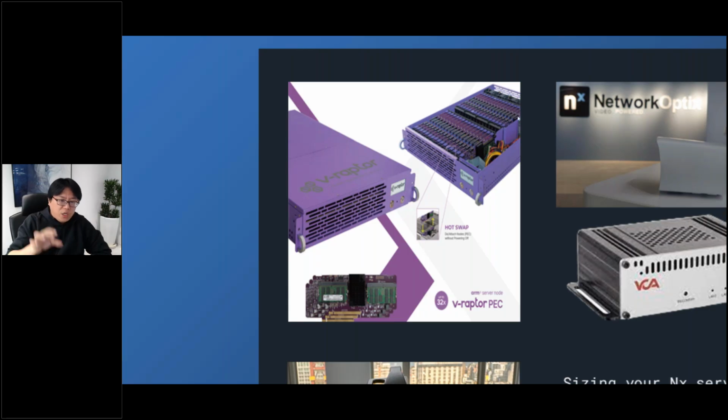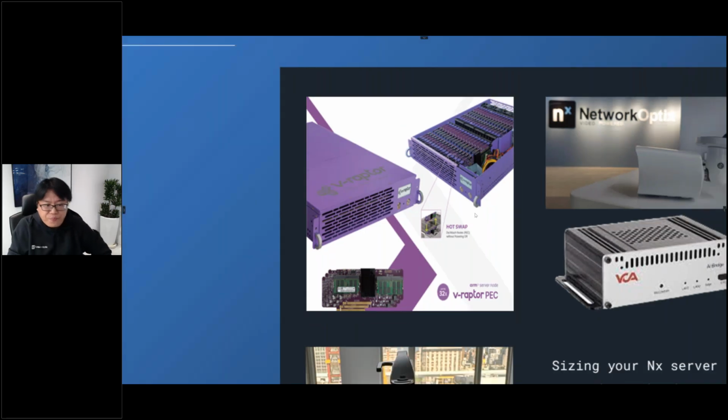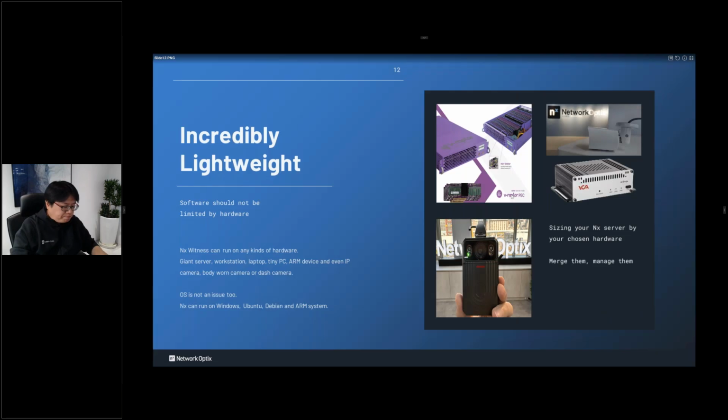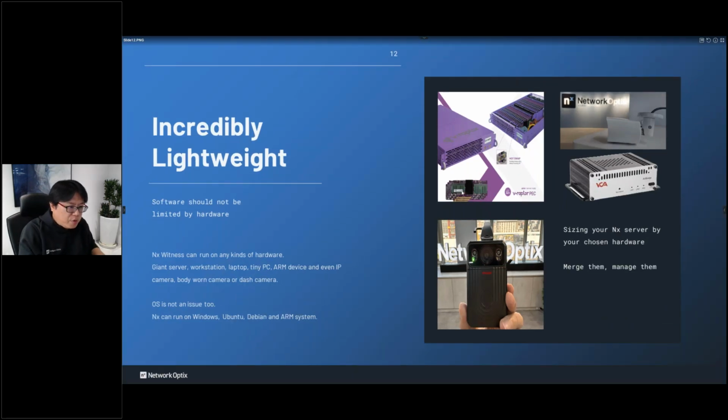And because it's very low power consumption, this 2U server costs only 600 watts. So it's very green. Very green. No one can do that. An incredibly lightweight VMS in the world.